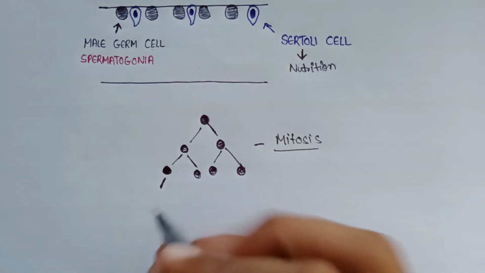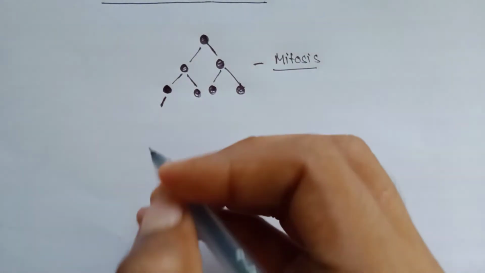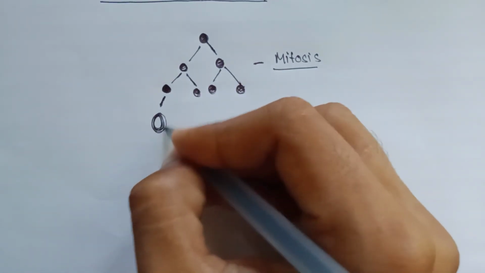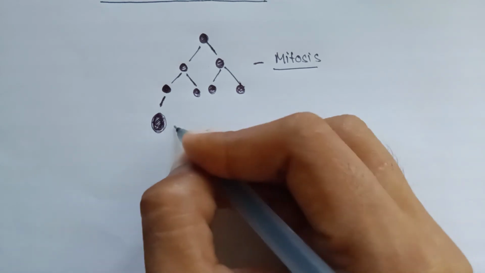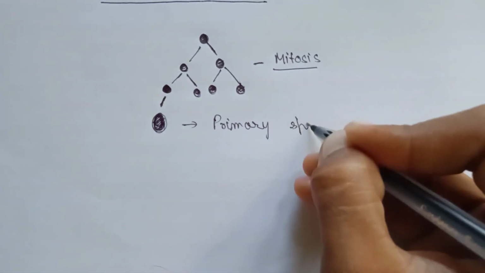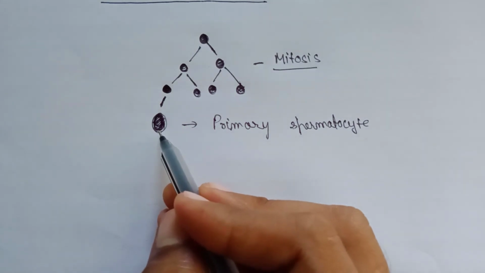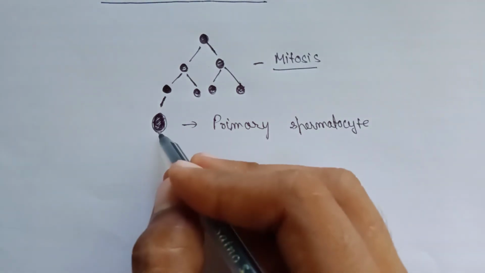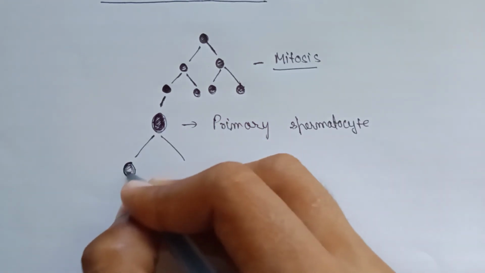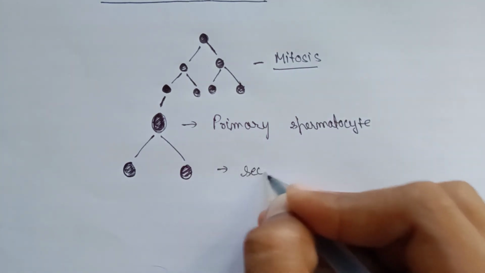When it starts to undergo meiosis, it is known as a primary spermatocyte. Now this primary spermatocyte will undergo meiosis, and first it will form 2 cells. These 2 cells are known as secondary spermatocytes.